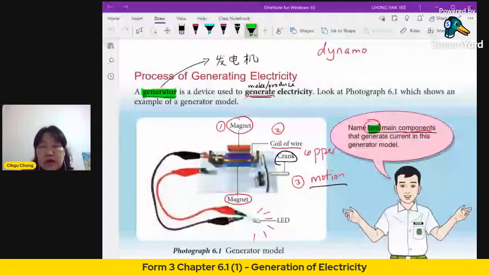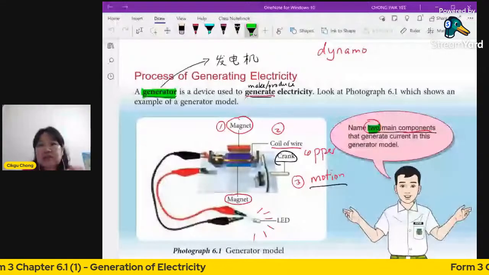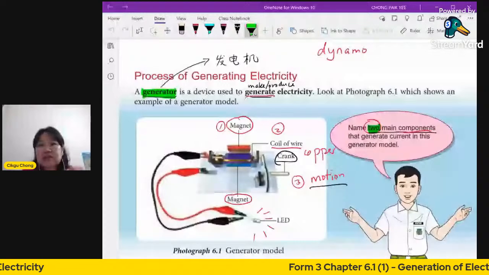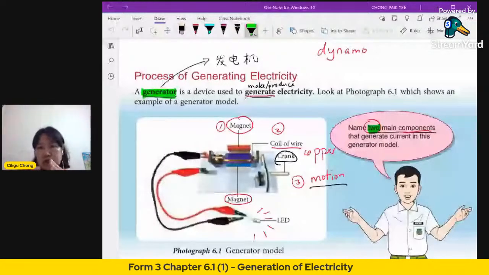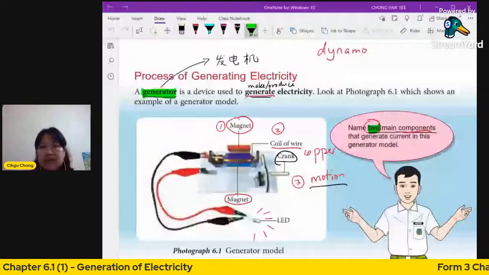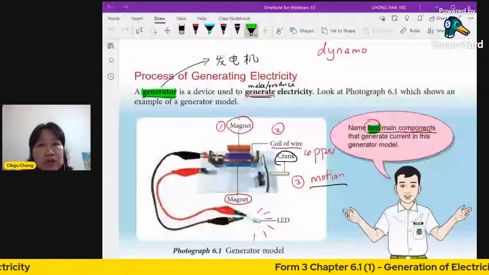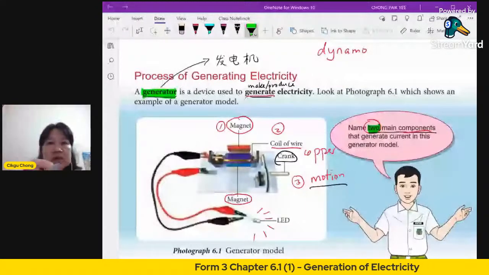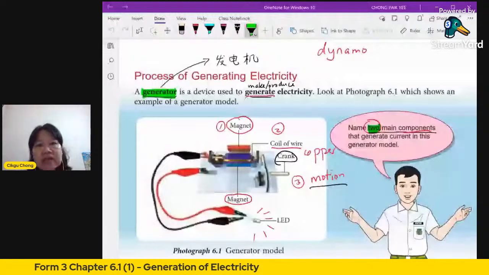But when you cycle your bicycle, I don't know when you have old bicycle, right? When you cycle it, your dynamo is connected to the wheel. When the wheel turns, the dynamo also will turn, right? The parts inside the dynamo, and then you will find there is electricity. Your lamp will light up. So dynamo is similar to a generator. It's like a simple generator lah. Okay, you actually can use it also same meaning.